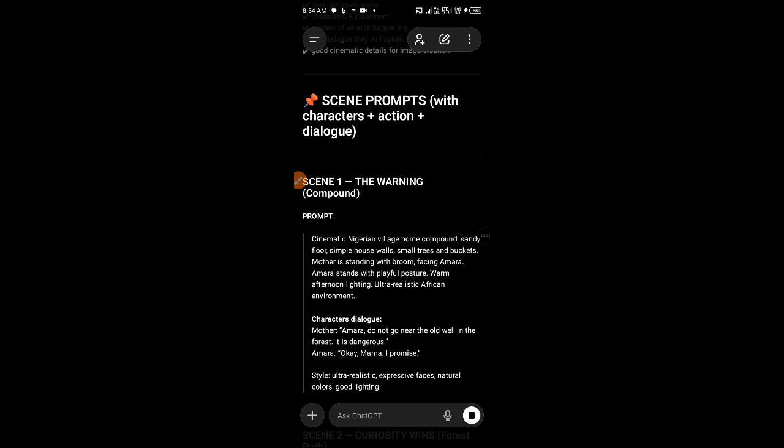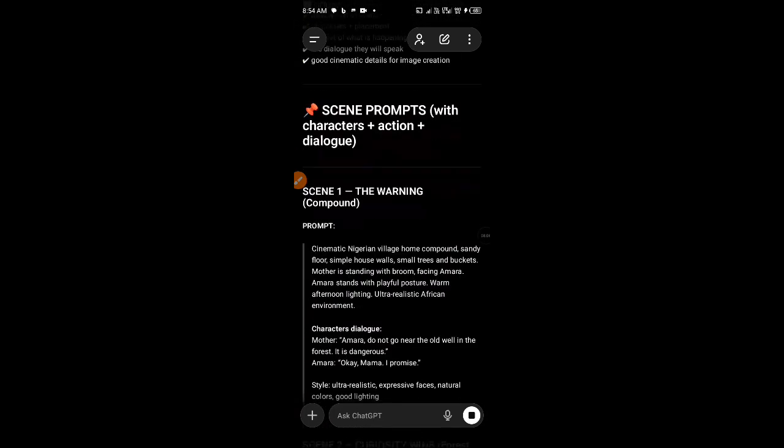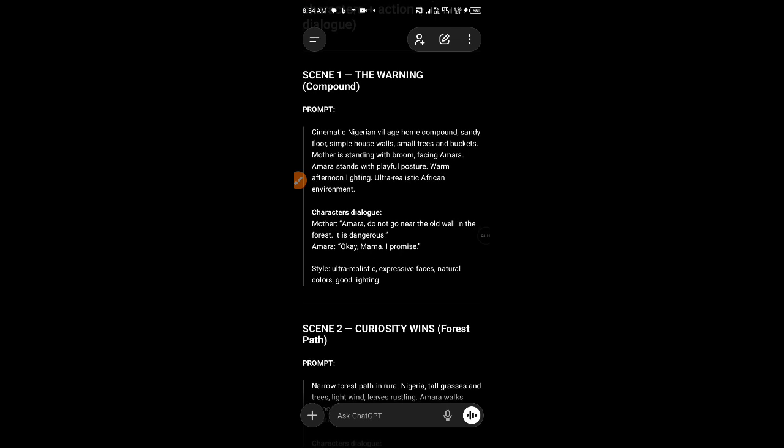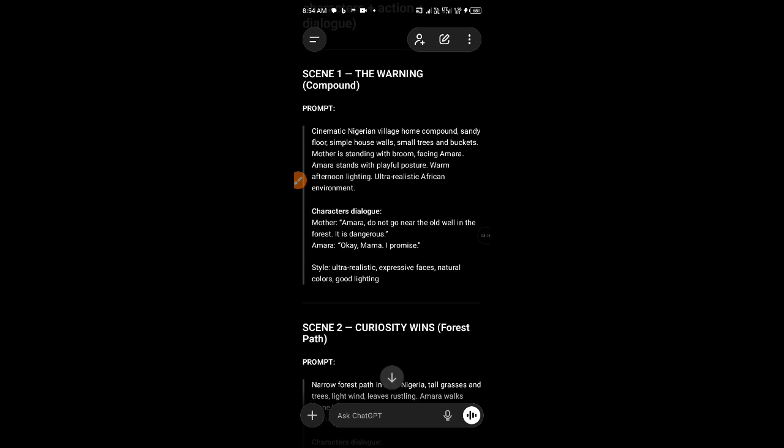So this is the prompt to generate the scene. Now we have a better prompt. Scene 1. Cinematic Nigeria village home compound. Sandy floor, simple house walls, small trees and bucket. Mother is standing with broom, facing Amara. Amara stands. So now why I asked us to generate the images first is so that when we are generating this scene now, we'll have to put in the images instead of them giving us another random face. Like this first scene we'll see another face, the second scene we'll see another face. So that was why we generated those images first.